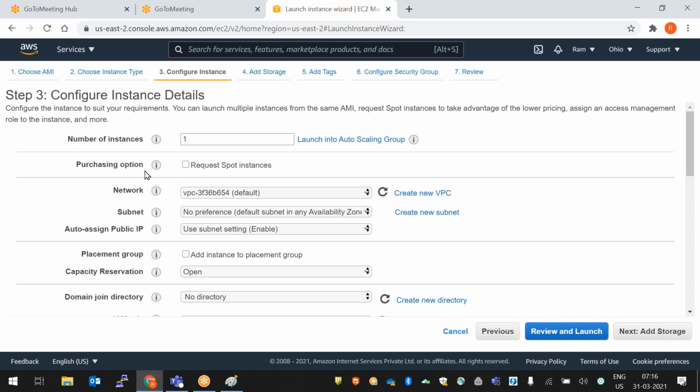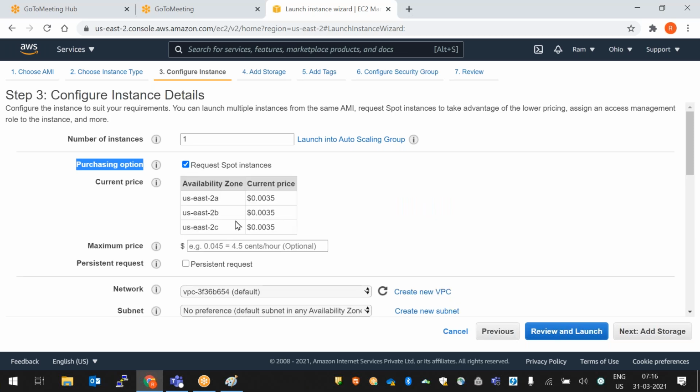And next is the purchasing option. What is this? When you select this purchasing option, it will show some basic pricing, the current pricing. They are showing some basic pricing, but they are not charging anything, right? So this is not useful in real time. Till now, we are not using this option in real time. So why are we not using it?